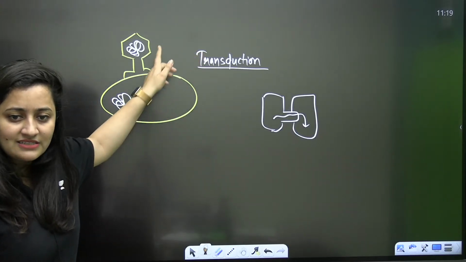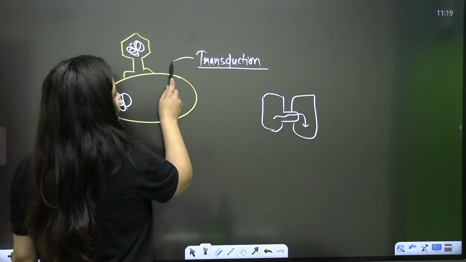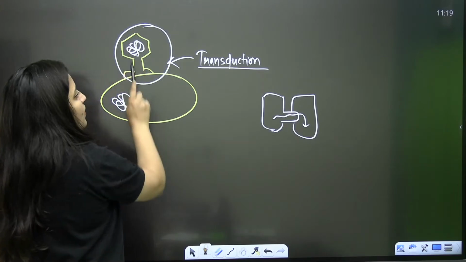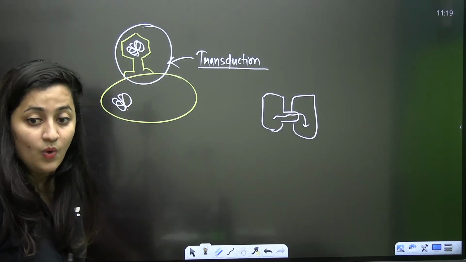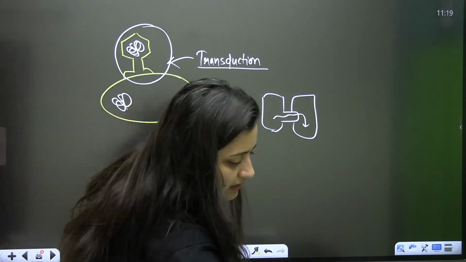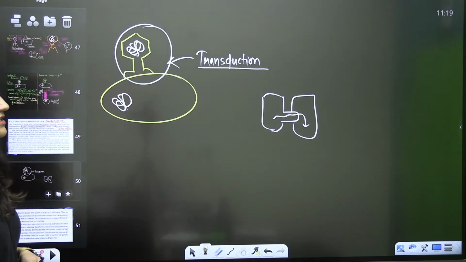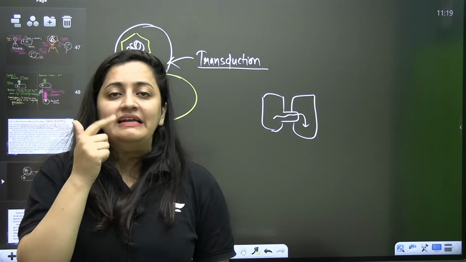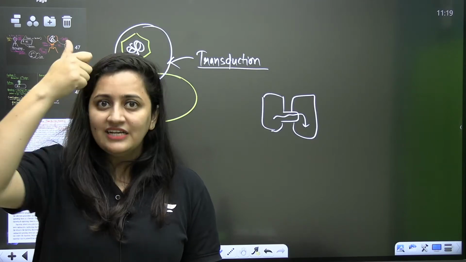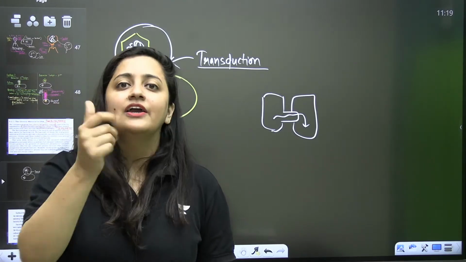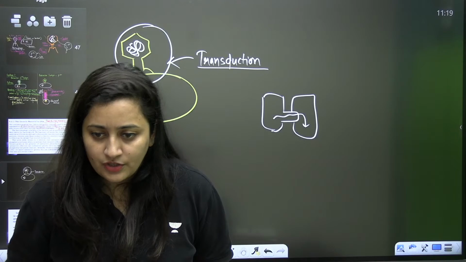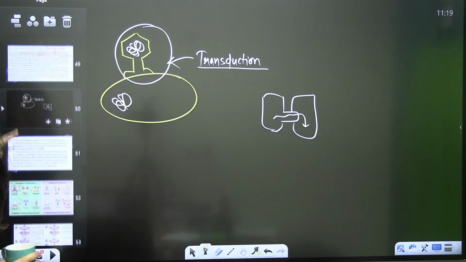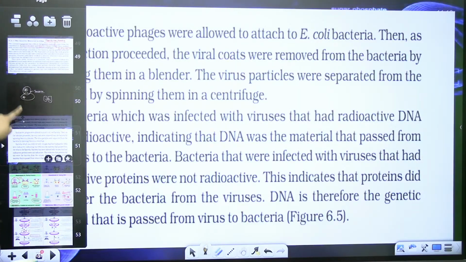But here what are we discussing, students? We are just talking about the virus. The virus is going to pass its genetic material. Virus is used to transfer the genetic material. So that's why this is known as transduction. And when will it be transformation? When any bacteria is picking up the DNA from the surrounding, it will be the transformation then. Clear? So this is all about the experiments, right, bache?